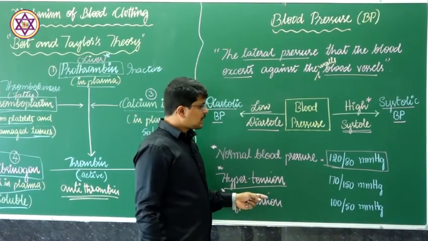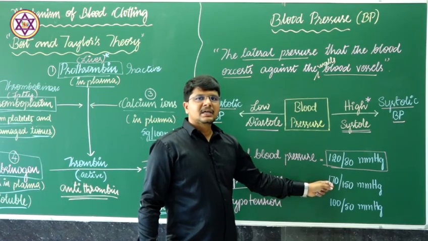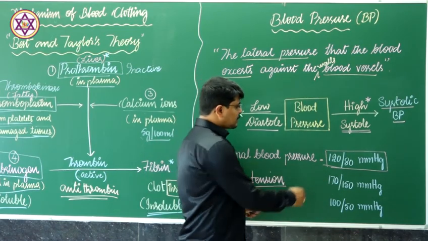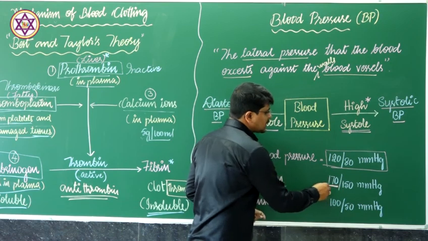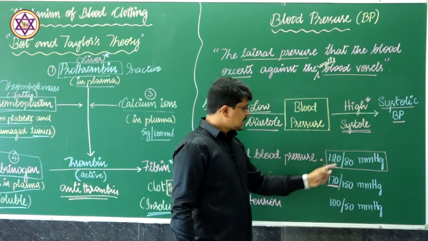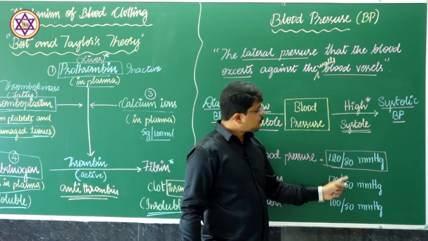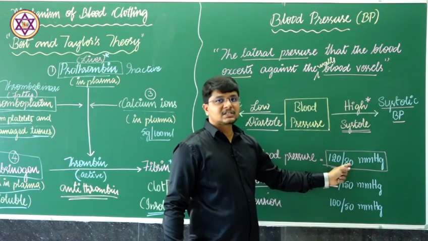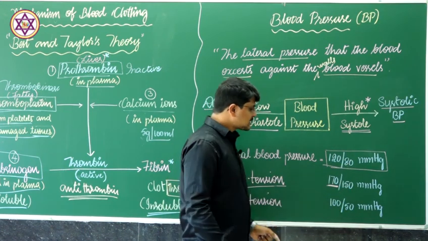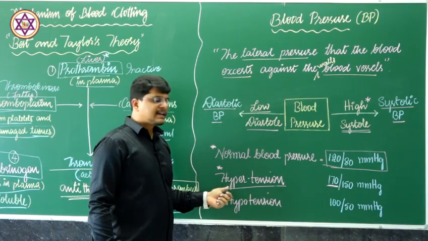In an unhealthy or aged person, there will be increased blood pressure. Instead of 120, the blood pressure may go up to 170, and diastolic blood pressure will be 150 instead of 80. This condition is hypertension.